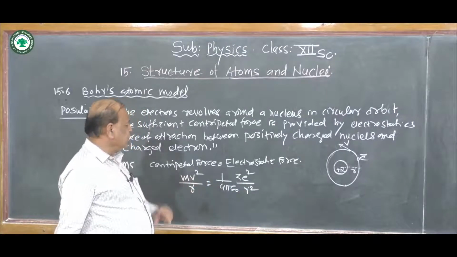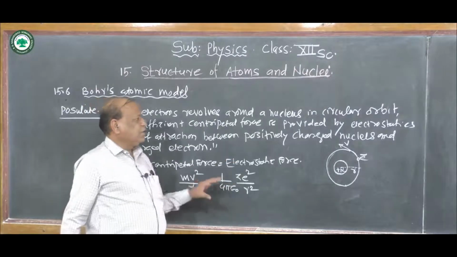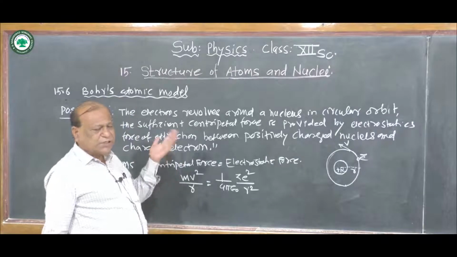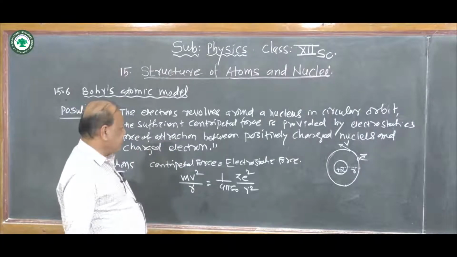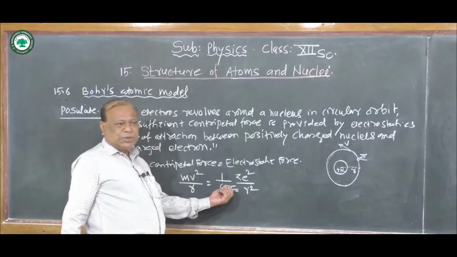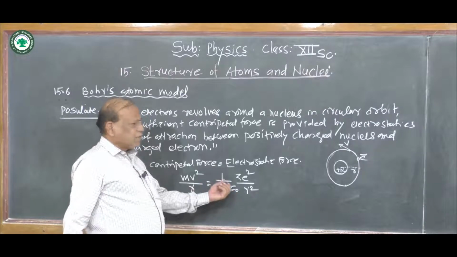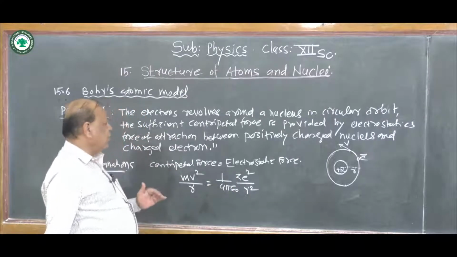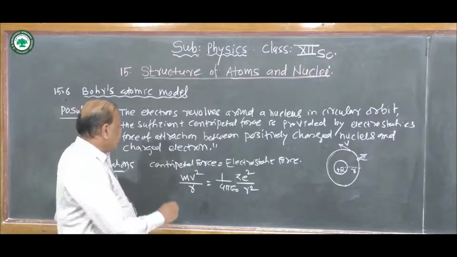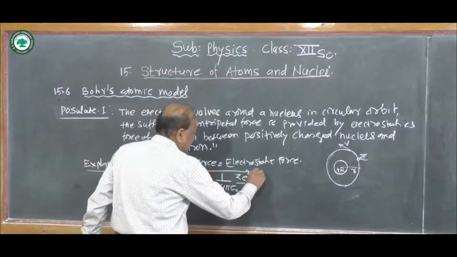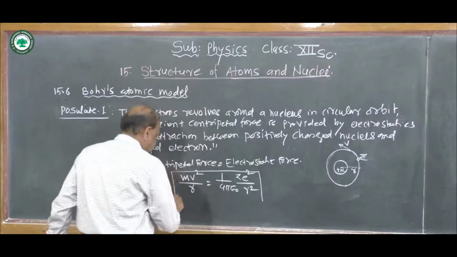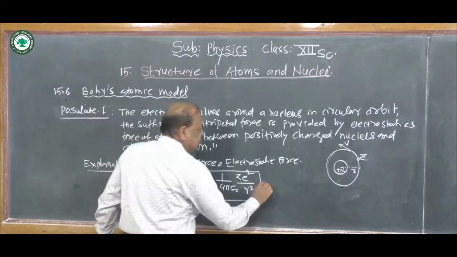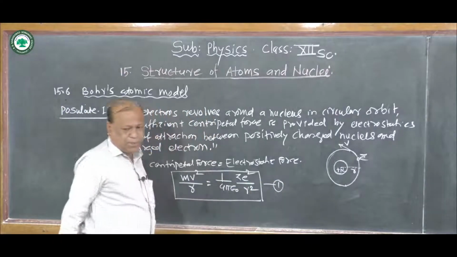Here m is the mass of the electron, v is the linear velocity of this electron which revolves in a circular orbit of radius r. Already we obtained this expression for the electrostatic force from Coulomb's law in electrostatics in a previous class. Here epsilon 0 is the permittivity of free space, and z is the atomic number. This is the mathematical statement of Bohr's first postulate. This is equation number 1.